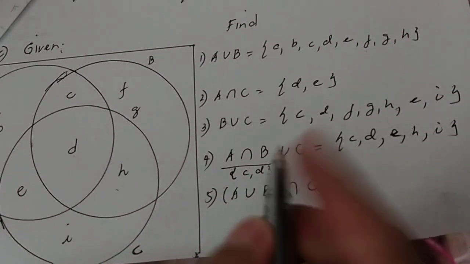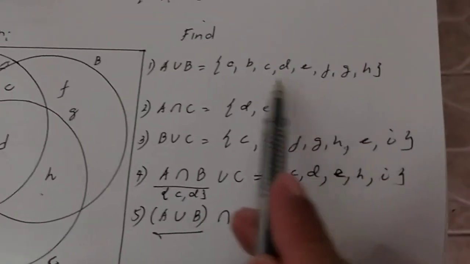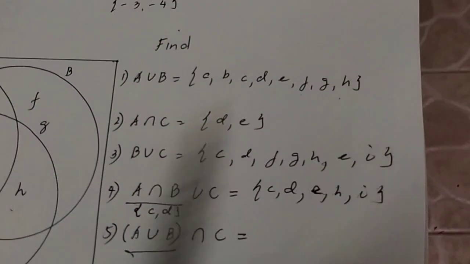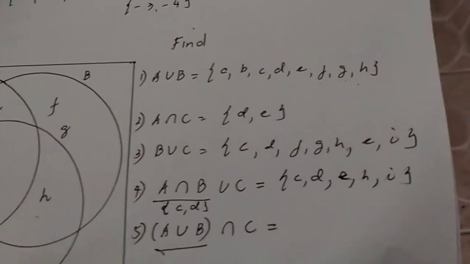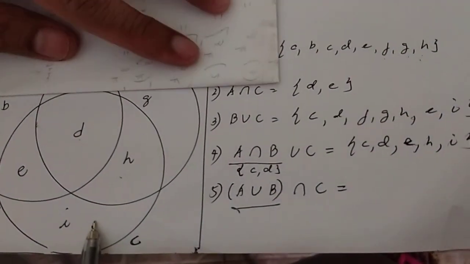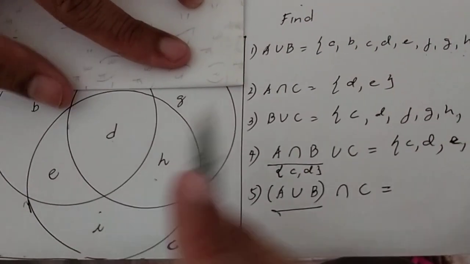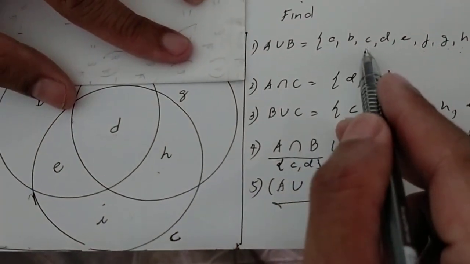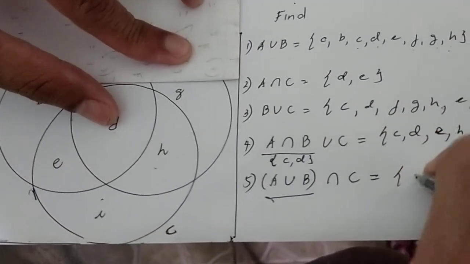Meron na tayo dun eh. Ito muna. In fact, may grouping symbol siya. May parenthesis eh. Ito muna. Intersection of C. Itong A union of B, intersection of C. Ano sa mga elements nito ang nasa C na magkaparehas? Ito yung C eh. O edi titingnan natin. Wala namang A dyan. Wala namang B. Wala namang C. O pero may D siya. Edi kasama natin yon, D.